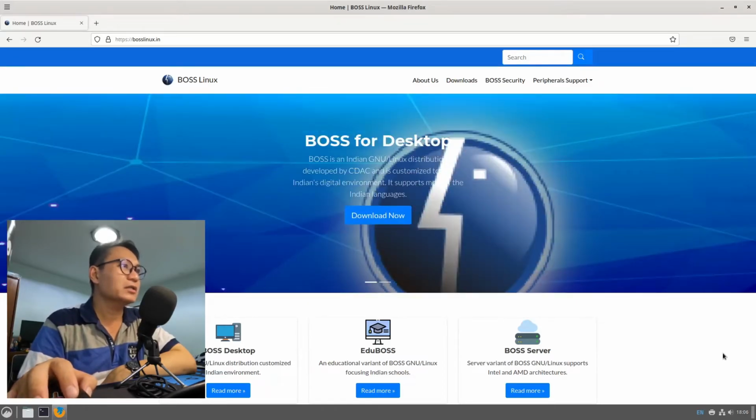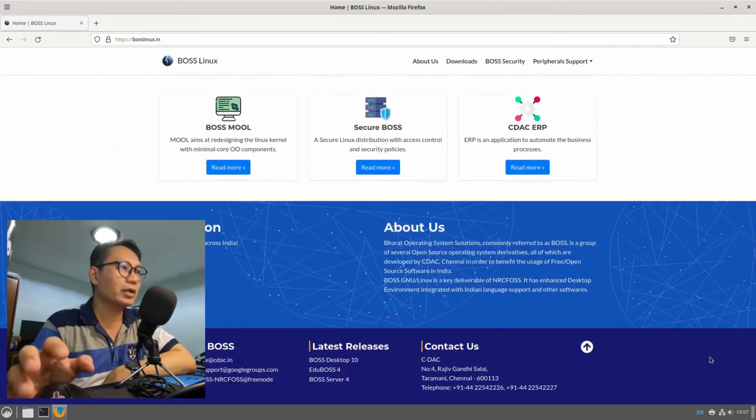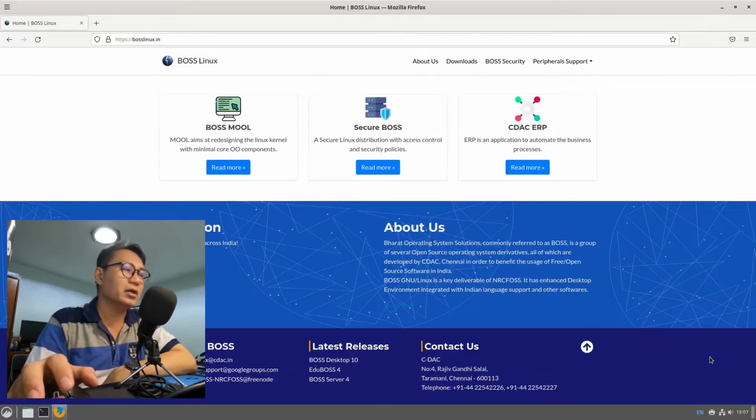Boss Linux is the Bharat Operating System Solution, commonly referred to as Boss Linux. It is a group of several operating system software developers who were developing this operating system using free and open source software in India.